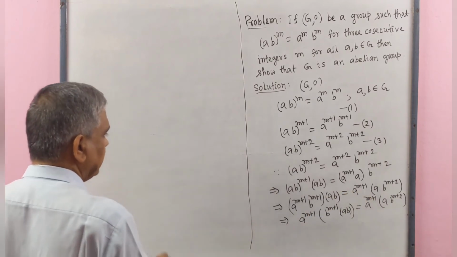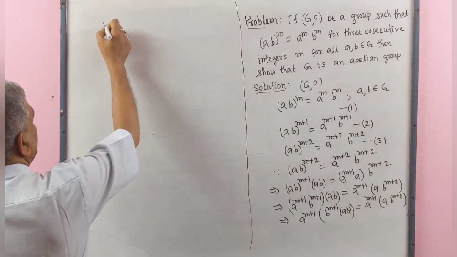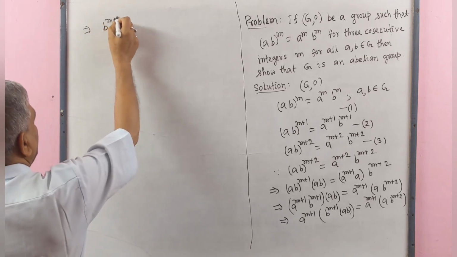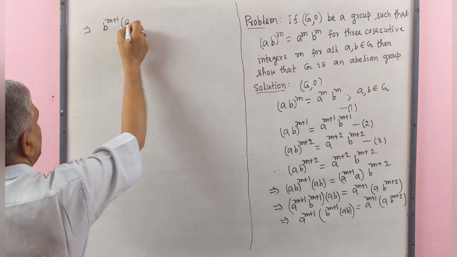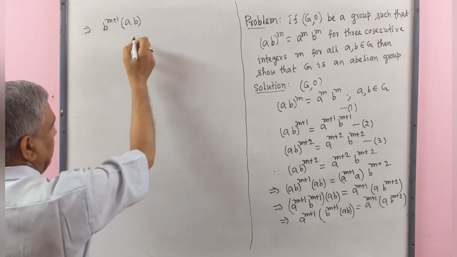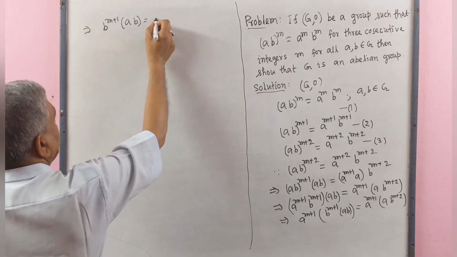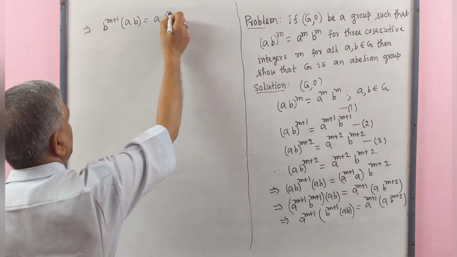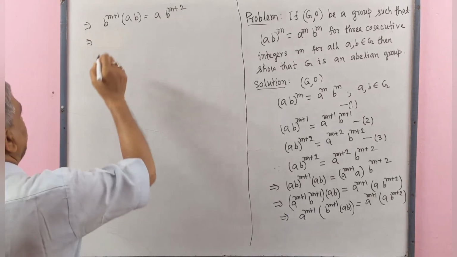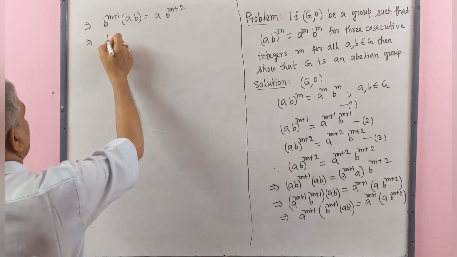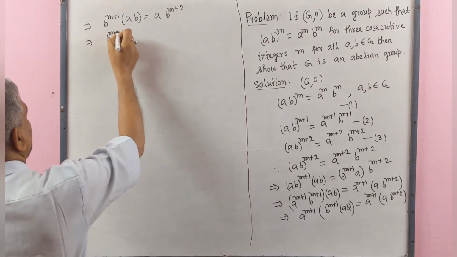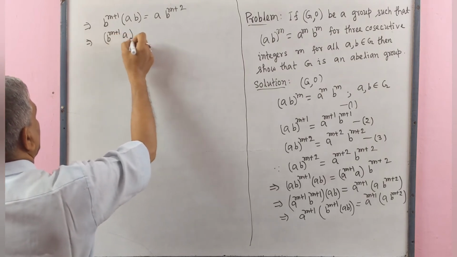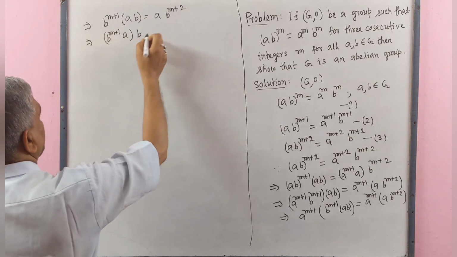So we get B^(m+1) AB, and on the right side A B^(m+2) implies that B^(m+1) AB by associative law.